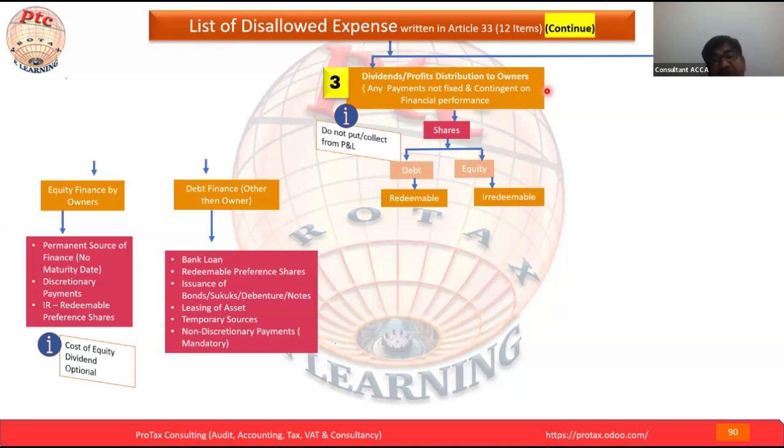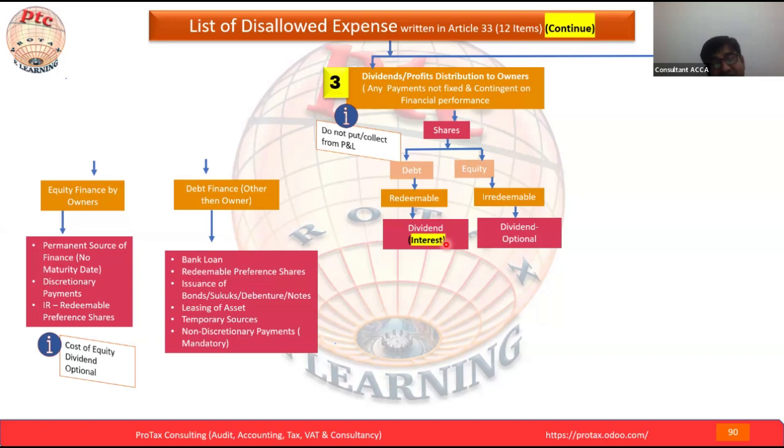Equity shares are irredeemable. On the other side, debt shares are redeemable. This is one of the points to understand, mentioned earlier. On redeemable shares we will pay the dividend by name, but actually it is interest, and that interest will be part of the interest capping rule. When we calculate the net interest, this interest will be added there.